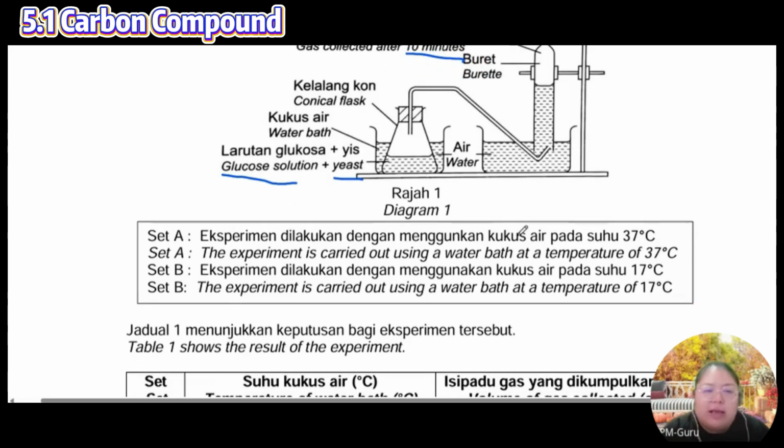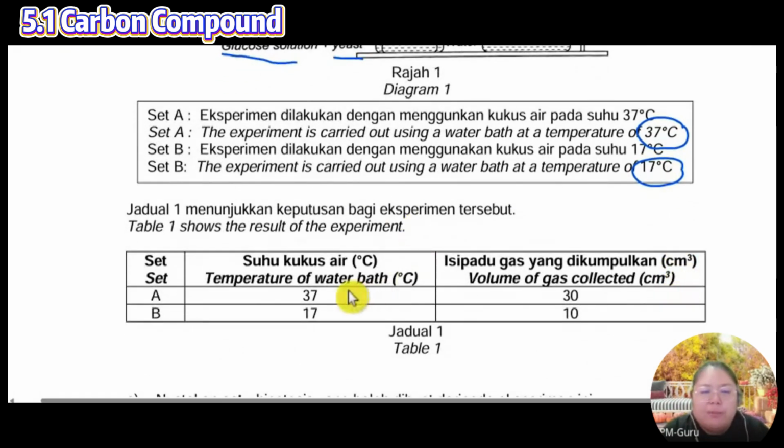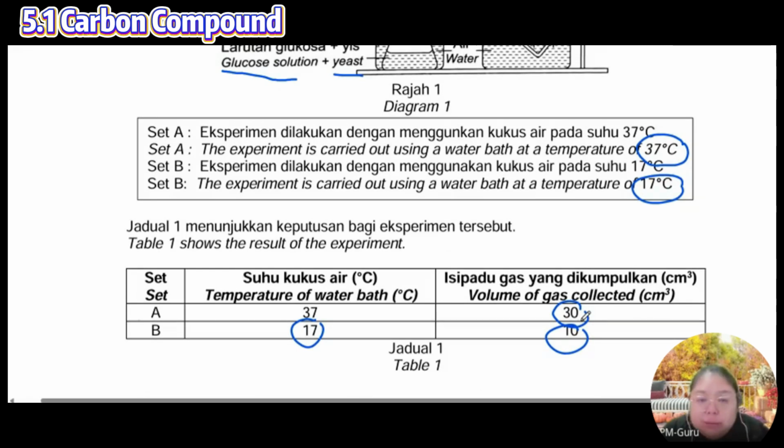Set A experiment is carried out using the water bath at temperature 37. Another one, 17. So the temperature is different. At temperature 37, they collect a gas volume of 30. At 17, they only collect 10. Okay, so this is the result.